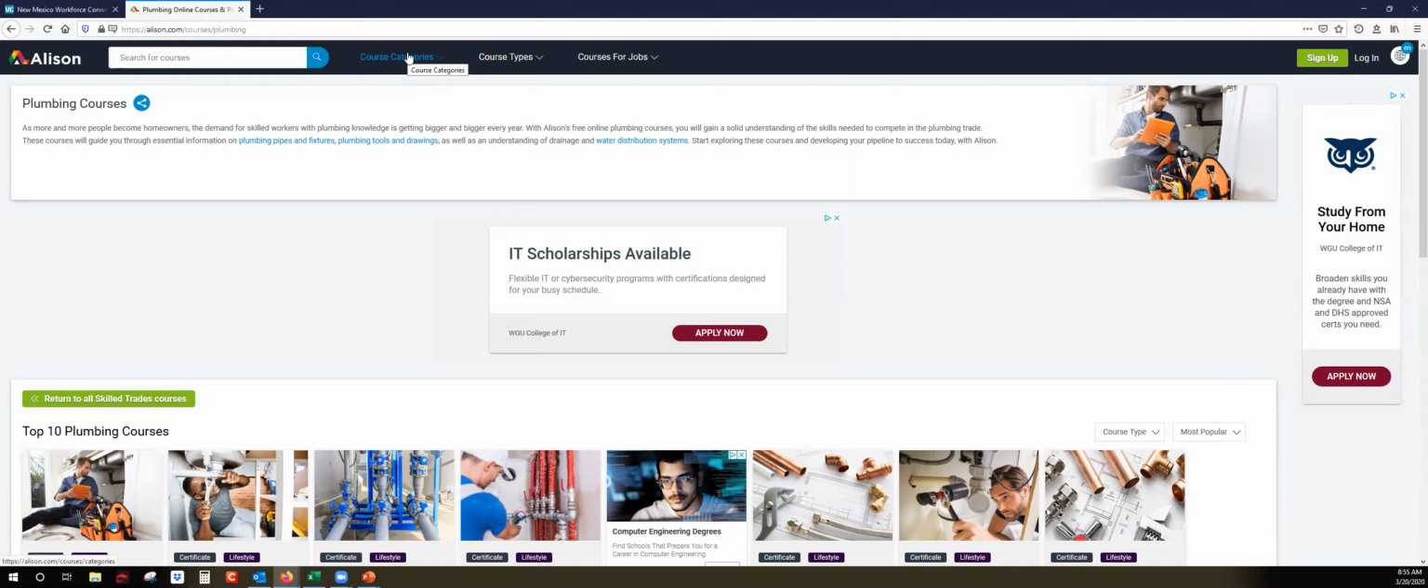You'll be able to access this online, and you could do this from home. You don't have to go to a New Mexico workforce office. You just need to have that account through the New Mexico Workforce Connection.